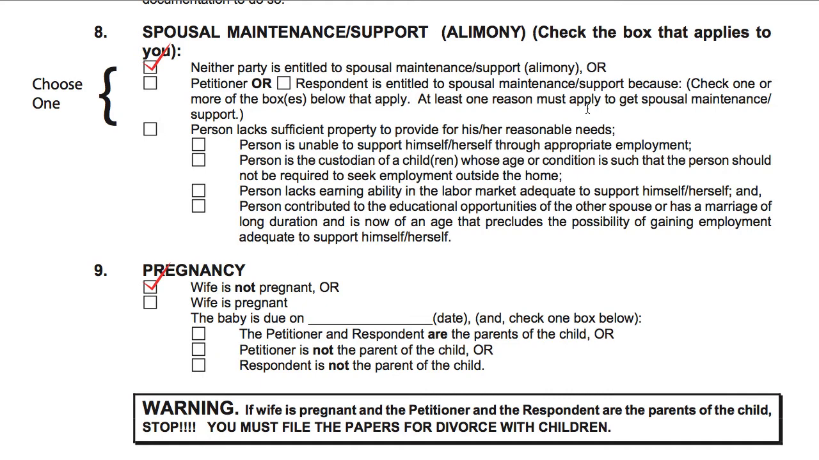The court also requires you under number 9 to advise the court that you're not pregnant, or if you are, the baby's due on a certain date, and who the parents are. If the wife is pregnant and the petitioner and the respondent who you're divorcing are the parents of the child, you have to use a different form, so don't keep going forward with this form. You'll have to stop and file the papers for divorce with children.